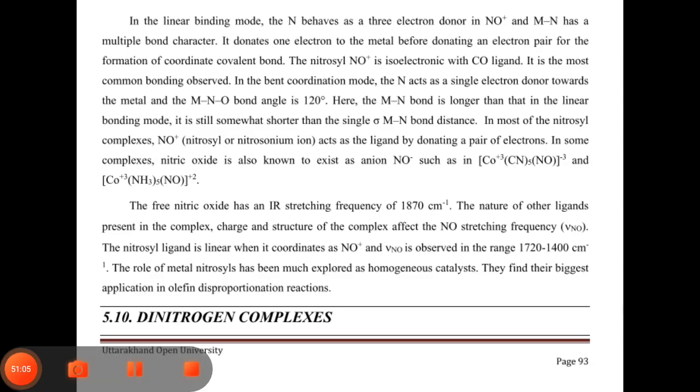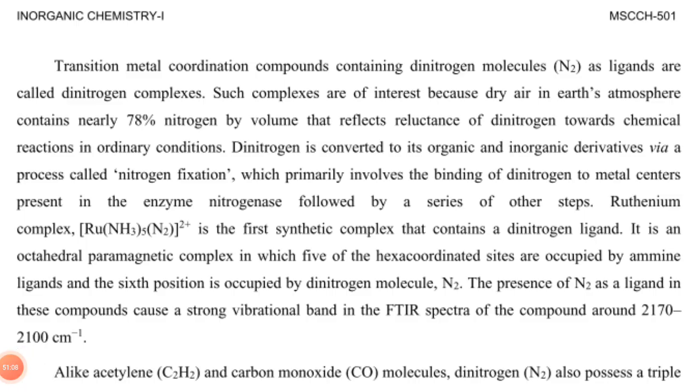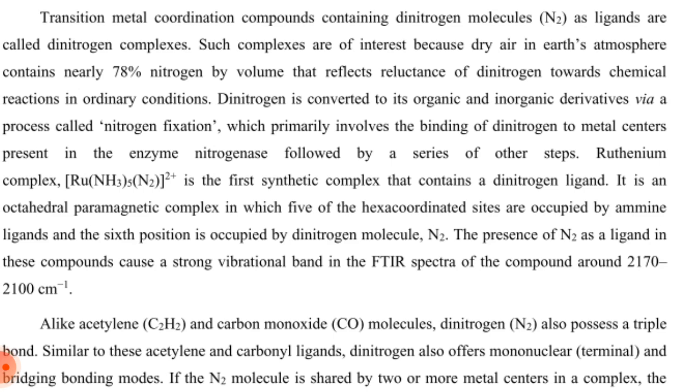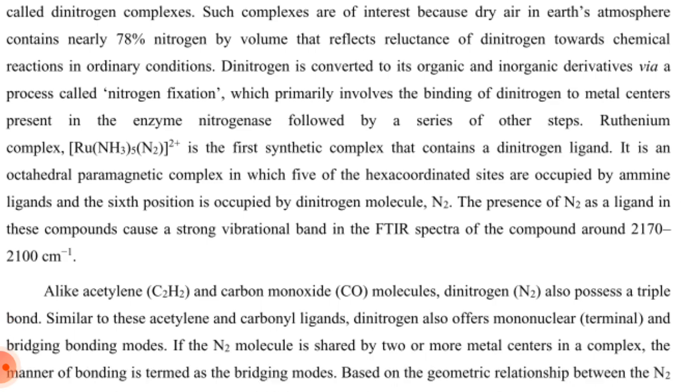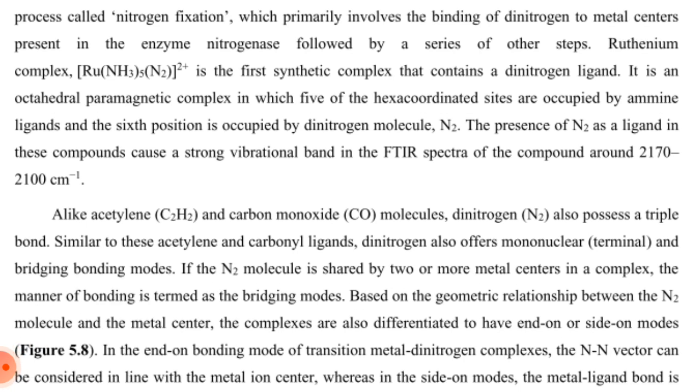Dinitrogen complexes. A transition metal coordination compound containing the dinitrogen molecule N2 as a ligand is called a dinitrogen complex. Such complexes are of interest because dry air in Earth's atmosphere contains nearly 78% nitrogen by volume, which reflects the reluctance of dinitrogen towards chemical reaction in ordinary conditions. Dinitrogen is converted to its organic and inorganic derivatives through a process called dinitrogen fixation, which primarily involves the binding of dinitrogen to the metal center present in the enzyme nitrogenase, followed by a series of other steps.